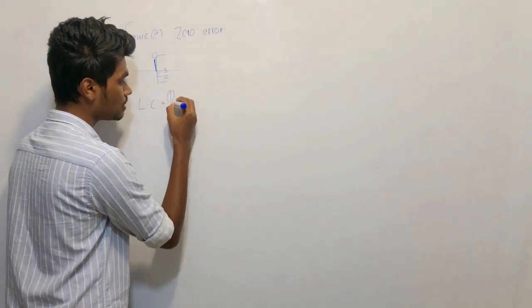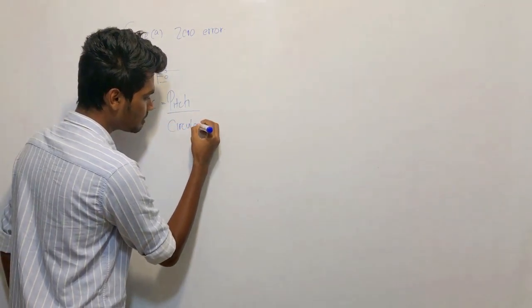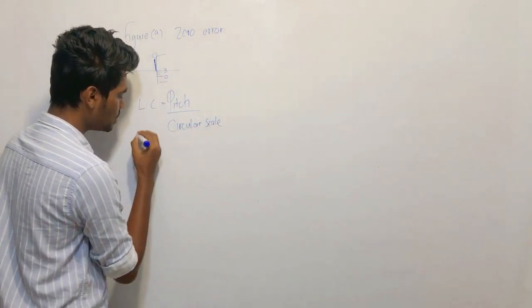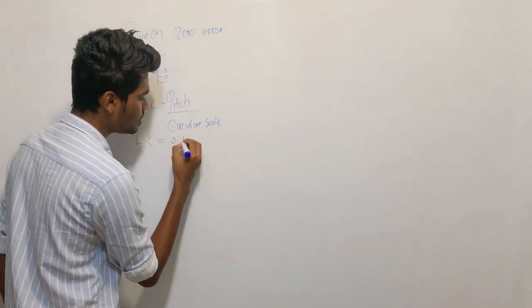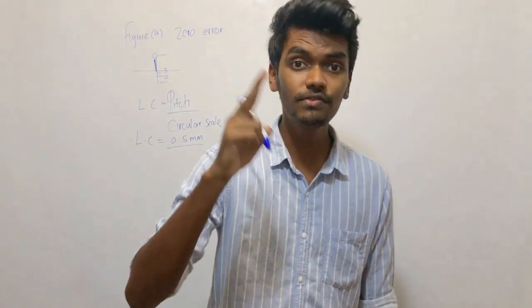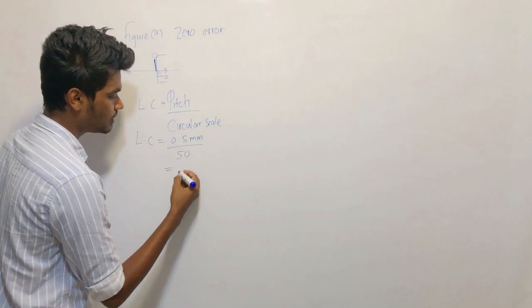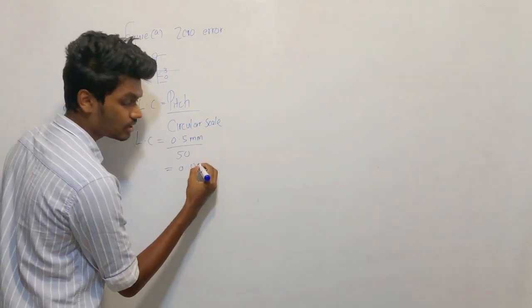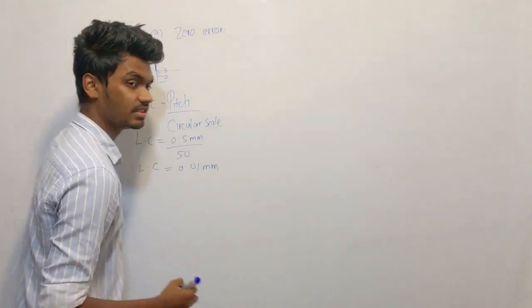Pitch over circular scale divisions. They have told that the pitch is 0.5 millimeters, and that there are 50 circular scale divisions. So 0.5 over 50 means 0.01 millimeter. This is the least count.